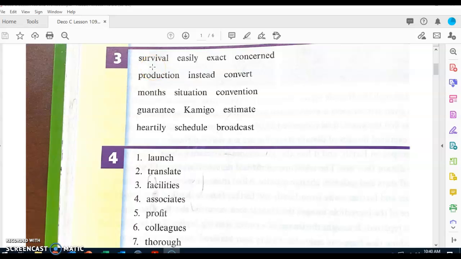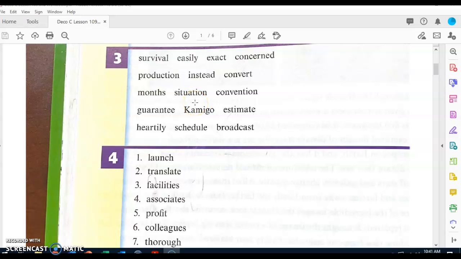Now look at part 3. First word. What word? Survival. Next word. What word? Easily. Next word. What word? Exact. Next word. What word? Concerned. Next word. What word? Production. Next word. What word? Instead. Next word. What word? Convert. Next word. What word? Months.